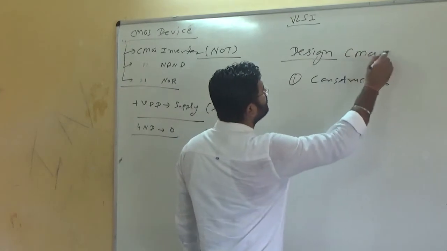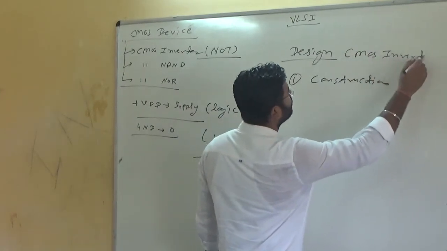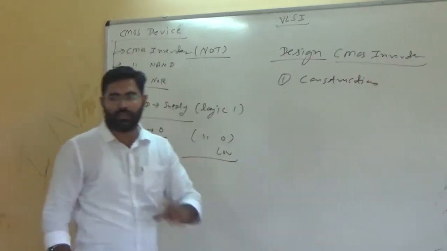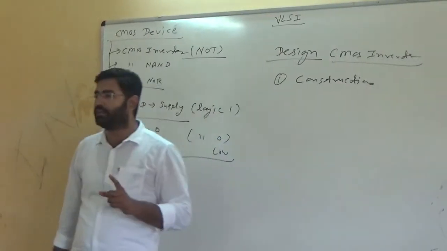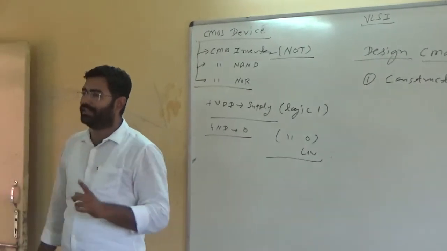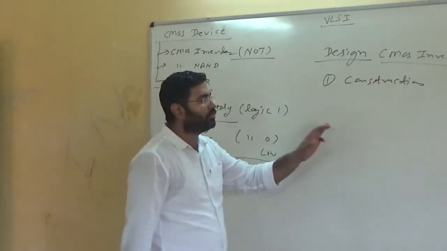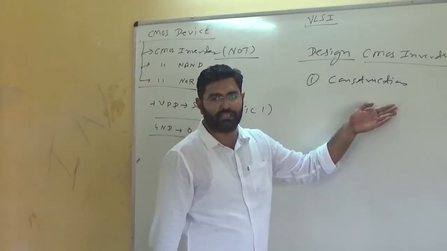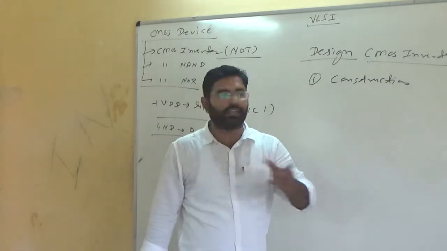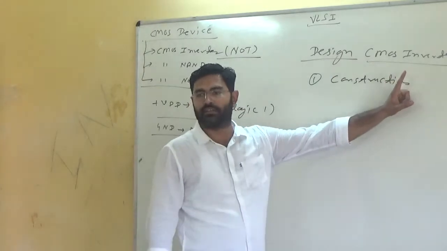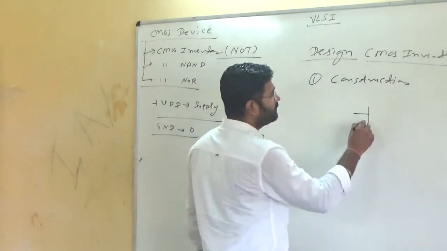Yes or no? So initially, the inverter, obviously, first of all the construction of the CMOS inverter. I told you that this is a CMOS device. It will contain a P channel as well as an N channel MOSFET. So when we connect P channel and N channel MOSFETs in their series combination, then we will get the CMOS inverter design. How? Let's start.